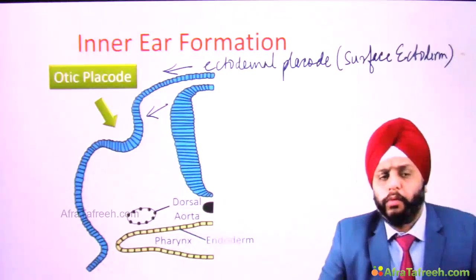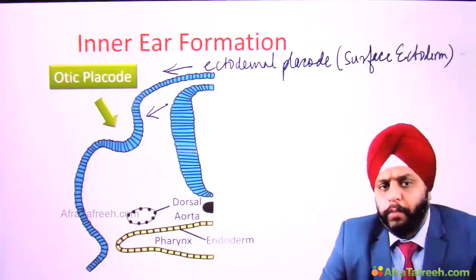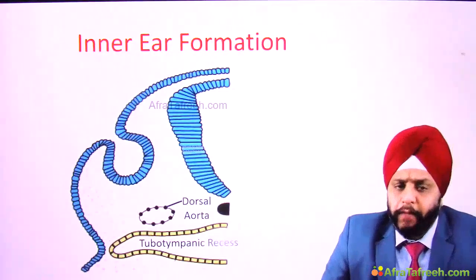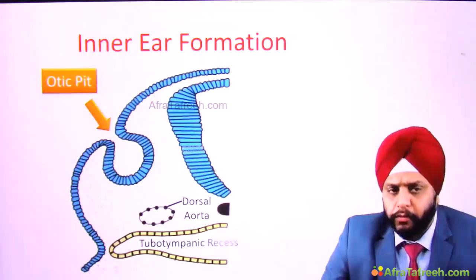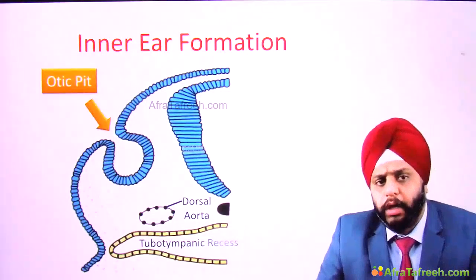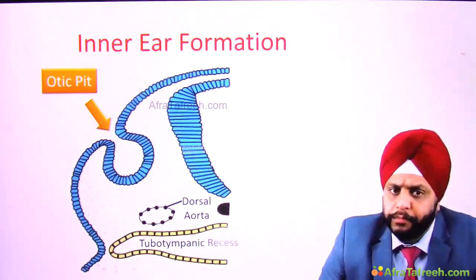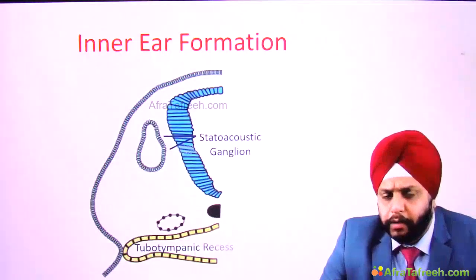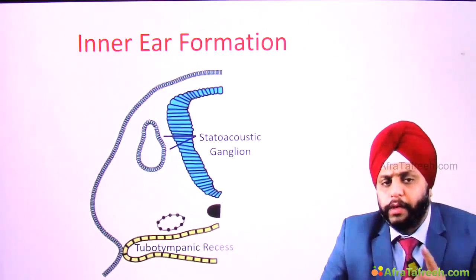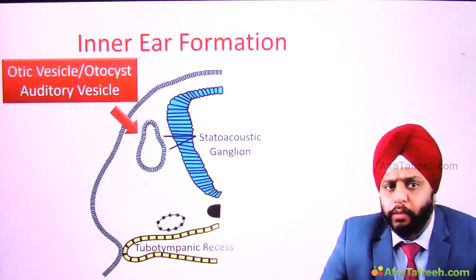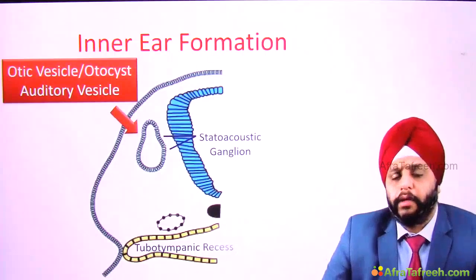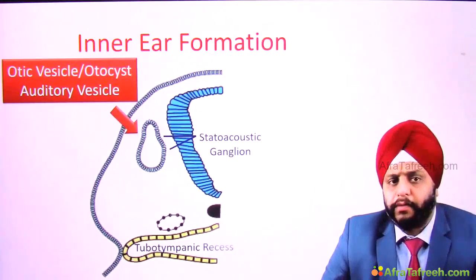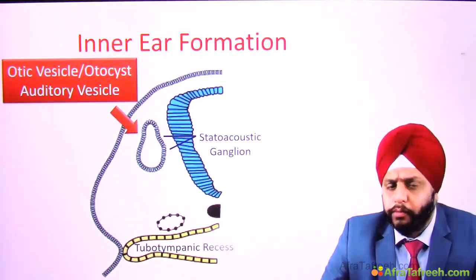Now what happens to this otic placode? This otic placode, it goes inside. It invaginates. Okay, so when it invaginates, it is known as otic pit. So you see over here, the otic placode has converted into otic pit. And thereafter, this ectoderm separates away from the surface. Okay, so it separates away from the surface, and now it is known as otic vesicle or auditory vesicle or otocyst. Okay, so this is known as otic vesicle or auditory vesicle or otocyst.